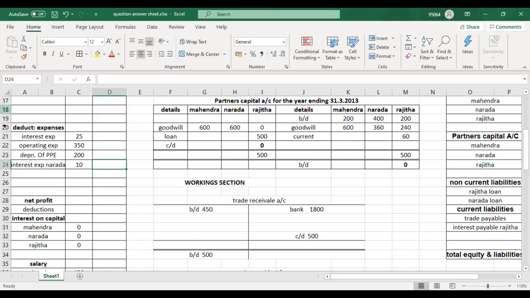Now what's the double entry for this 10? Interest expense to be paid to Narada. What is the double entry? Expense debit, accrued expense credit. Okay. Good. What about others?